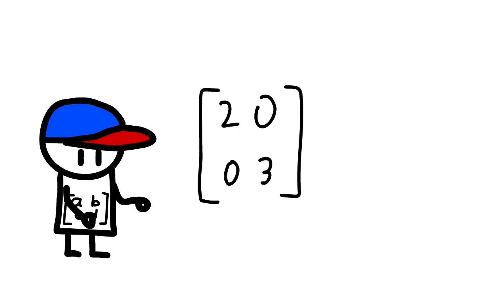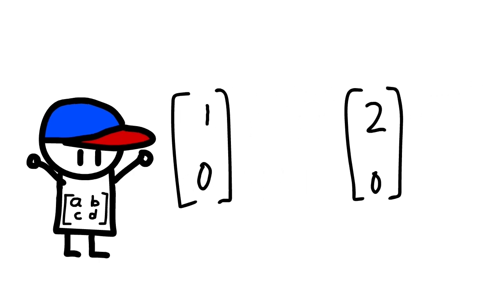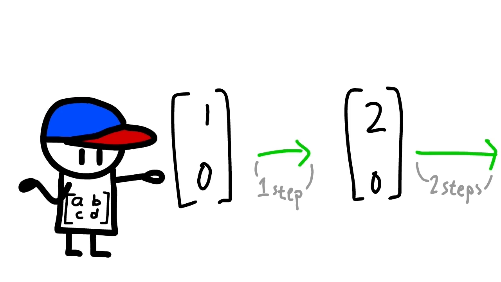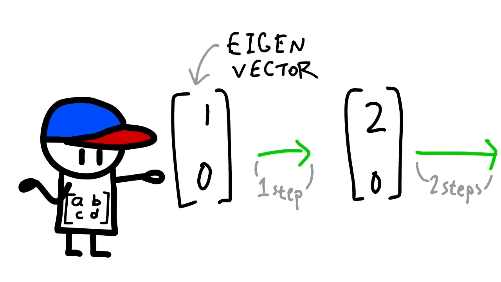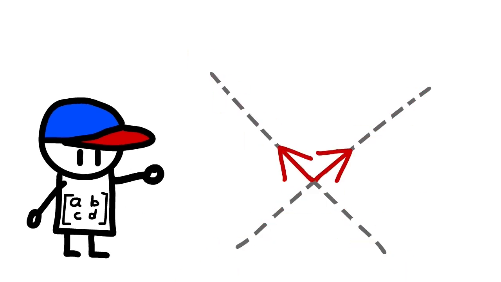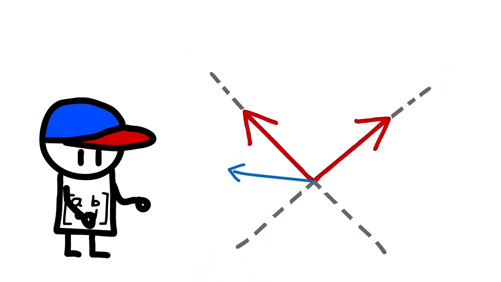For example, take the matrix 2, 0, 0, 3, and the vector 1, 0. When we multiply them, we get 2, 0. Notice that the vector still points in exactly the same direction. It just becomes twice as long. That means 1, 0 is an eigenvector, and the eigenvalue is 2. Eigenvectors are considered intrinsic or special because they reveal directions that the matrix naturally preserves. Most vectors change direction when a matrix acts on them, but eigenvectors keep theirs.